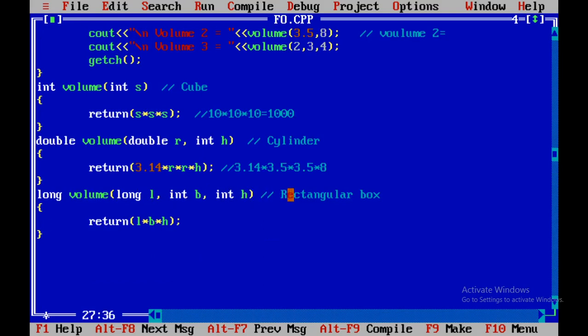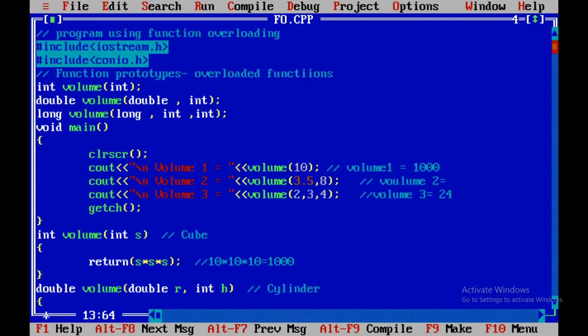It is used for the volume of a rectangular box, and the equation is L into B into H. As we are passing the values 2 into 3 into 4, that equals 24, and here you will get the answer volume 3 equals 24. So this is our hand run.